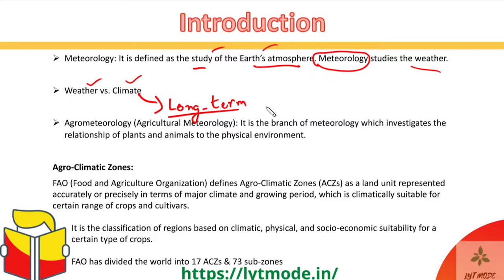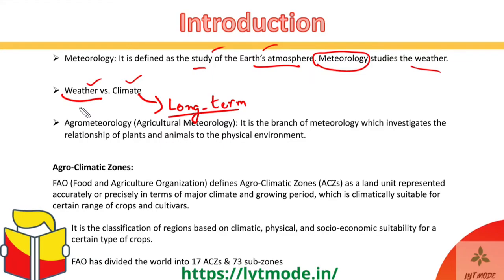That short term, which changes every day, every hour as well, and on a weekly basis it keeps changing, so you can keep seeing it at different parameters, daily, hourly, weekly, monthly, whatever. So that becomes weather. All right, so these are two separate terminologies, and they need to be understood well before we can enter this topic of meteorology and agrometeorology.